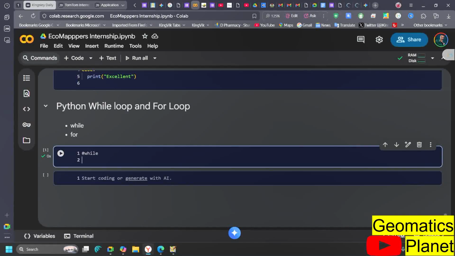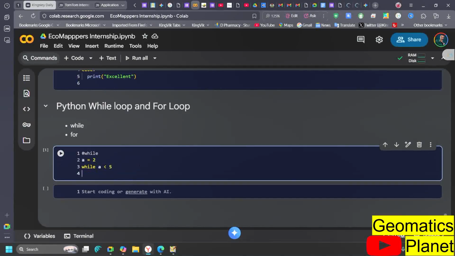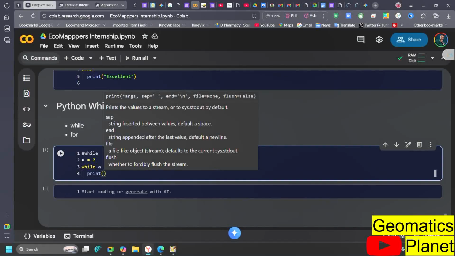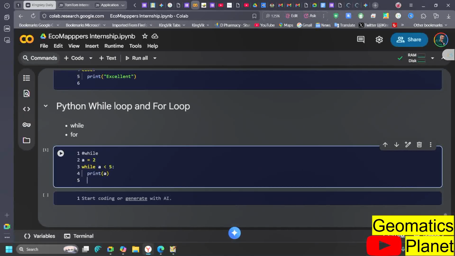So let me give you an example. Let me just say A, for example, is equal to 2, and then we can start with while. As long as it is true that A is, let's say, less than 5, for example, print A. So what we need to print is A. Now, what does this mean? It means that in as much as the statement is true, keep on making the execution.